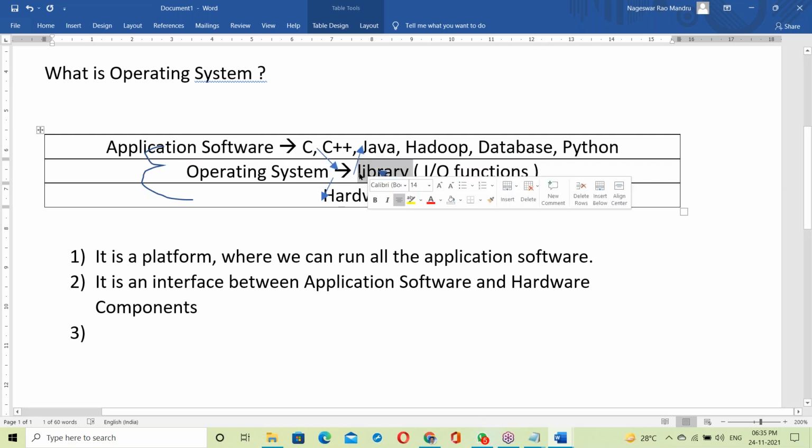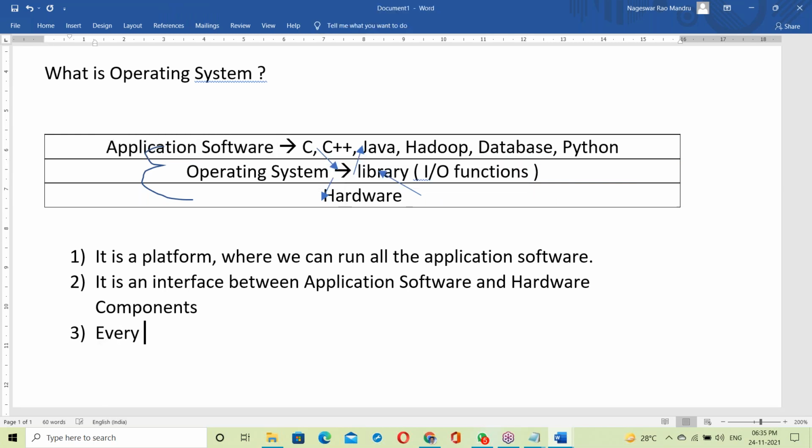Every OS has its own library, available to communicate between application software and hardware components. Every OS has its own library to communicate.